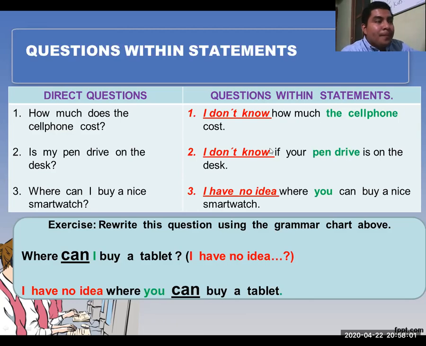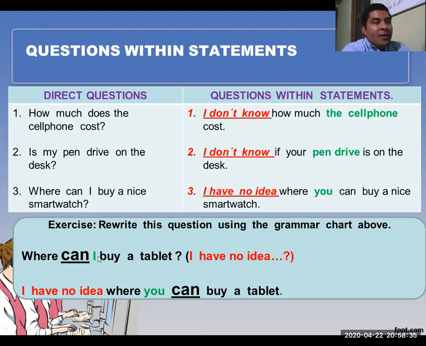So then I'm going to explain an exercise to you. This exercise is going to be available on the platform, okay? So if you don't understand it the first time, you can repeat it, and you will get the right meaning and the right uses. So for example, the exercise: write this question using the grammar chart above. I have my direct question: where can I buy a tablet?